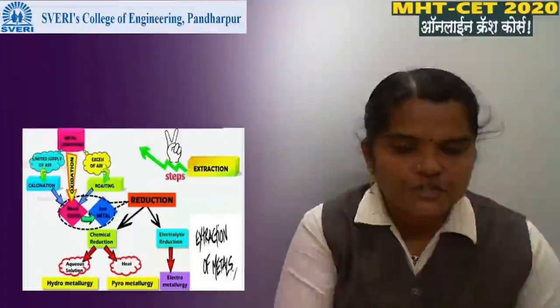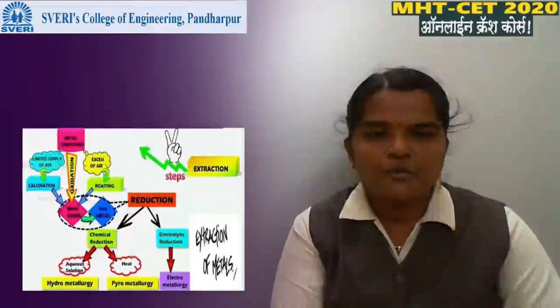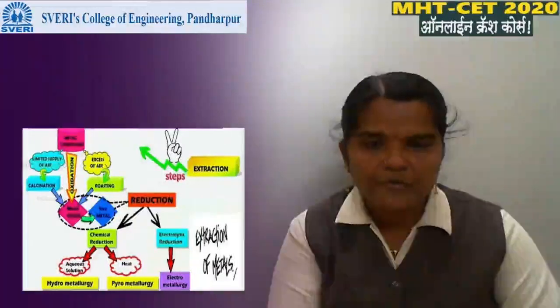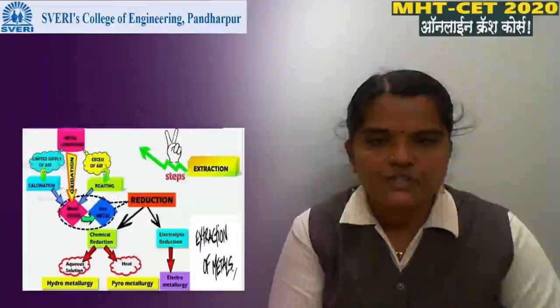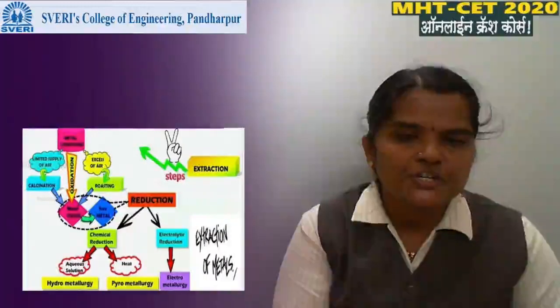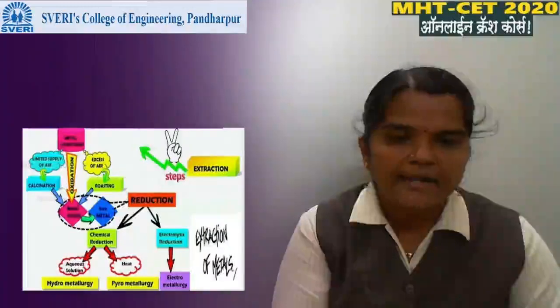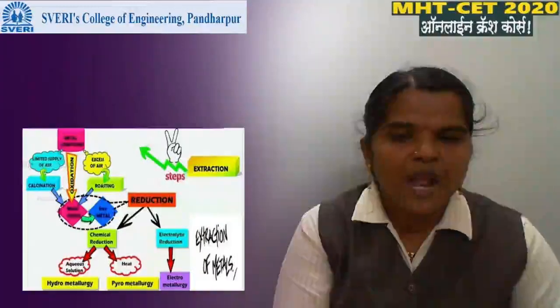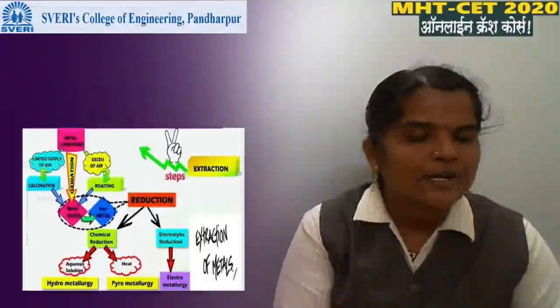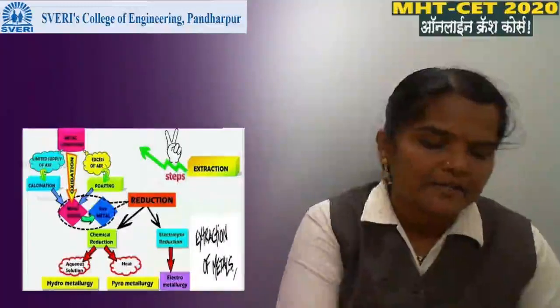In this extraction process, two steps are there. In the first step, calcination and roasting, and in the second step, hydrometallurgy, pyrometallurgy and electrometallurgy.